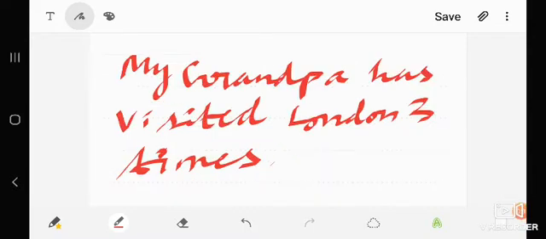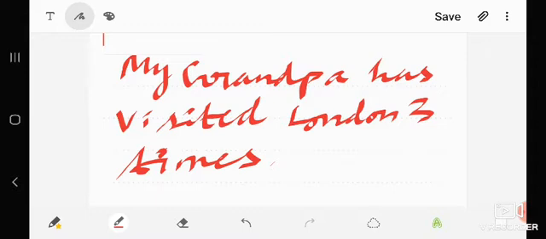Now see this example, my grandpa has visited London 3 times. So in this sentence, present perfect tense is used in order to denote the visit of the grandpa to London 3 times. Suppose the same sentence is used in simple past tense, that means my grandpa visited London 3 times. There is a vast difference between the meaning of these two sentences.